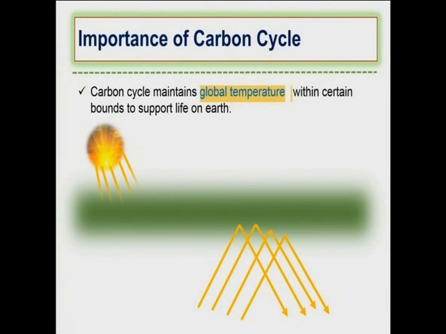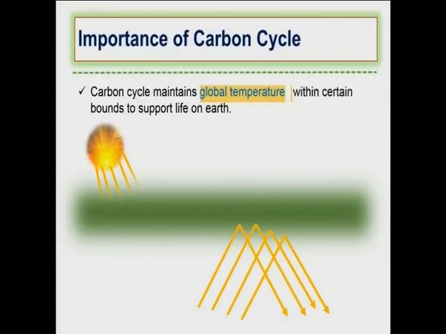And it is important to maintain the temperature of the earth, otherwise there will be no melting of snow. When there is no melting of snow, there will be no water flow in the river, isn't it? When the temperature is extremely cold, farming will not be possible.